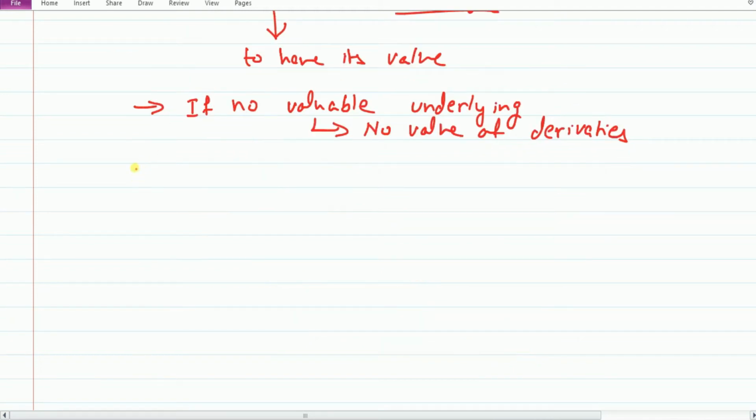Now the another important point to discuss here is on maturity of your derivatives, profit or loss is determined by value of underlying assets.